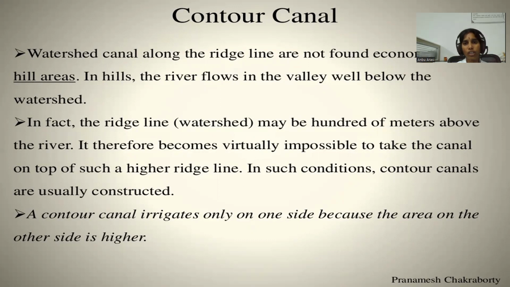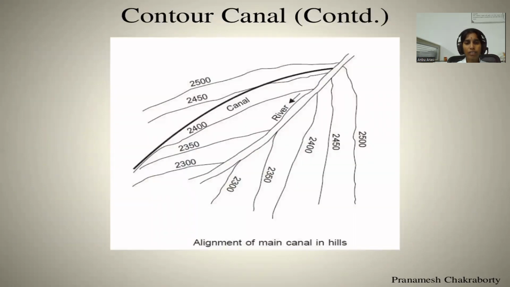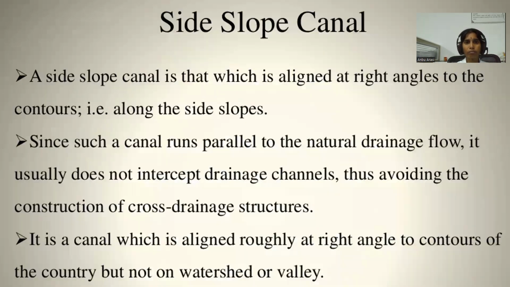Watershed canals along the ridge line are not found economical in hill areas. In hills, the river flows in the valley well below the watershed. In fact, the ridge line may be hundreds of meters above the river. It therefore becomes virtually impossible to take the canal on top of such a high ridge line. In such conditions, contour canals are usually constructed. A contour canal irrigates only on one side because the area on the other side is higher. This is the cross section of contour canal.